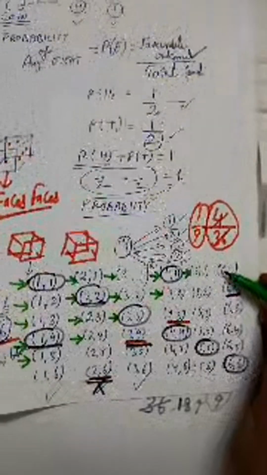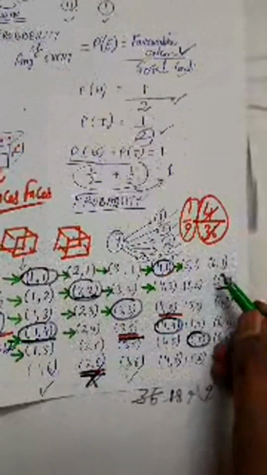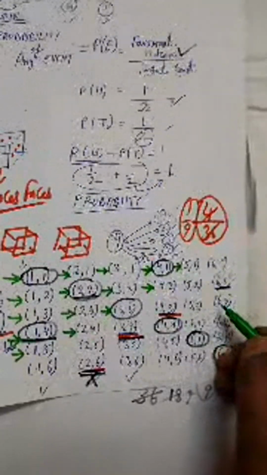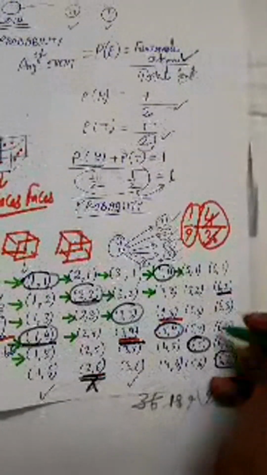Similarly over here there will be no option, because we can see 6 is the number on one dice and all the possible combinations with the other dice are mentioned over here in the last column. So here you can see 6 plus 1 is 7, 6 plus 2 is 8, 6 plus 3 is 9, 6 plus 4 is 10, 6 plus 5 is 11, 6 plus 6 is 12. So in this row, none of the pairs will give you a sum less than 7.